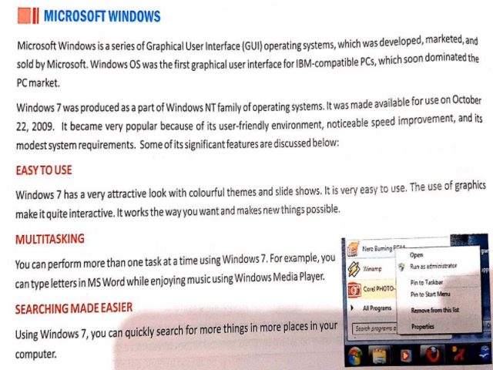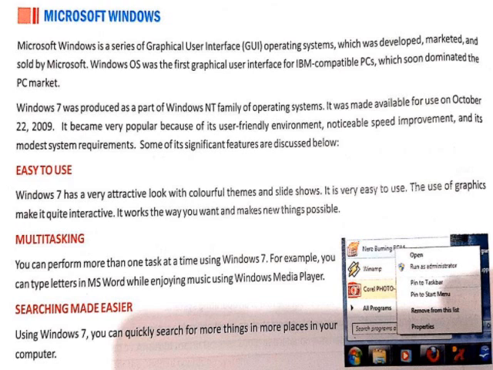It became very popular because of its user-friendly environment, noticeable speed improvement and its modest system requirements. Some of its significant features are discussed below. Easy to use. Windows 7 has a very attractive look with colorful themes and slideshows. It is very easy to use. The use of graphics makes it quite interactive. It works the way you want and makes new things possible.